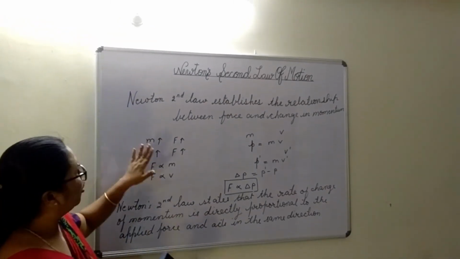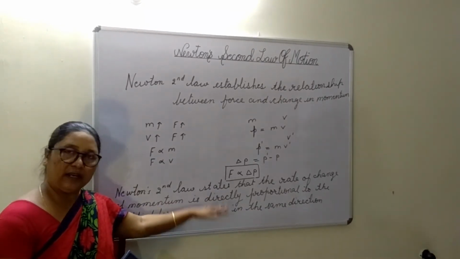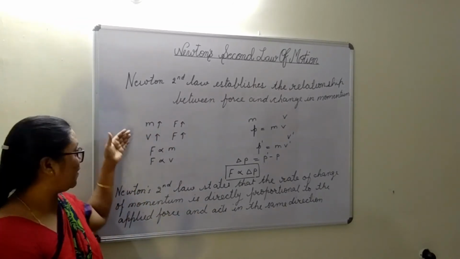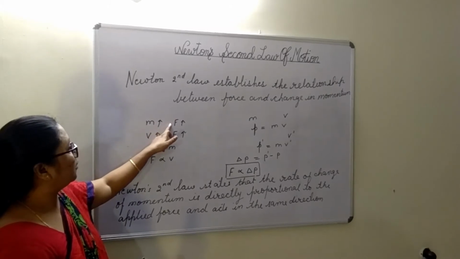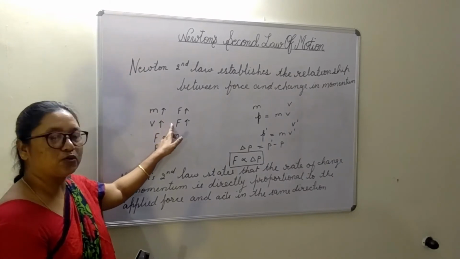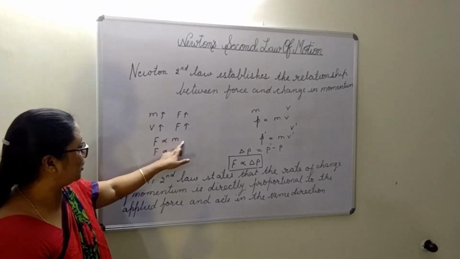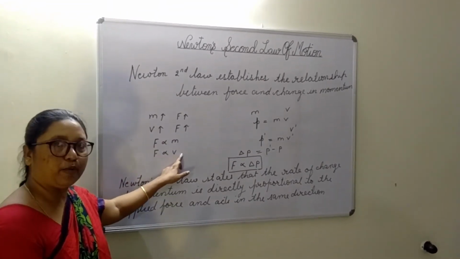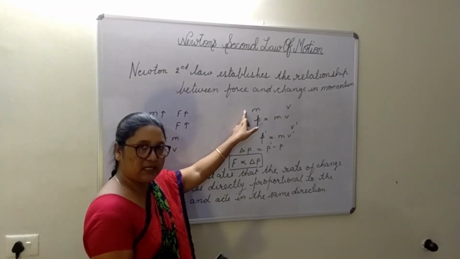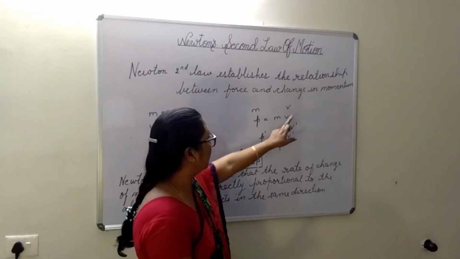Now I hope till here I am able to make you understand, and the thing is clear to you. With two scenarios we have seen, as mass increases, more force is required. When velocity increases, again to stop an object, more force is required. So we can say that force is directly proportional to mass, and force is also directly proportional to velocity. Here we have taken one object whose mass is m and velocity is v, then the momentum will be equal to m into v.